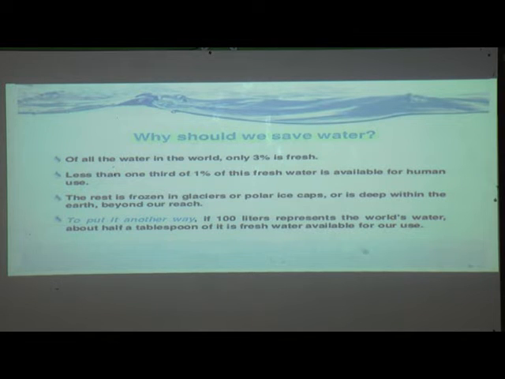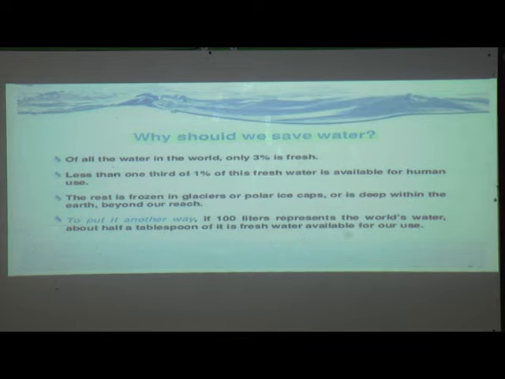From these 100 liters, only about half a tablespoon is fresh water. See, children, only half a tablespoon of 100 liters is fresh water. So you will get an idea of how little water is useful out of these 100 liters of water.